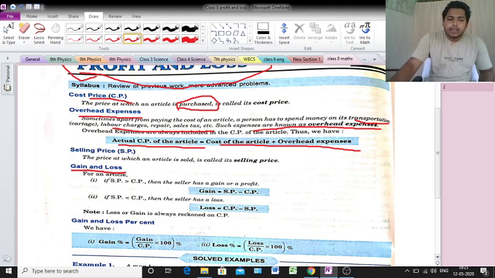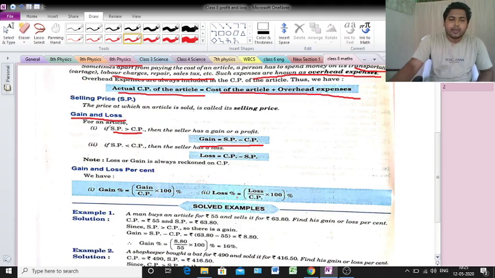So see, when we'll get the profit: when SP is greater than CP, we'll get the profit or gain. So gain equals SP minus CP. Clear?